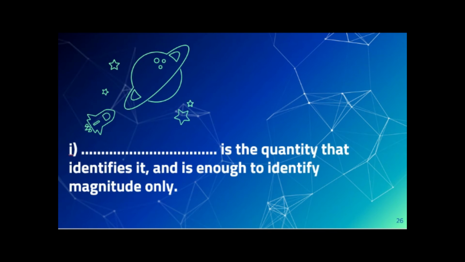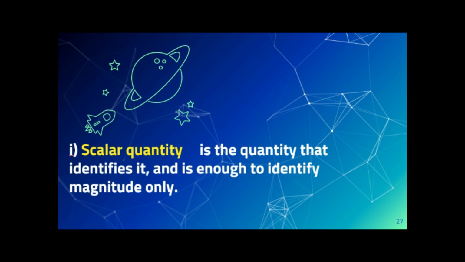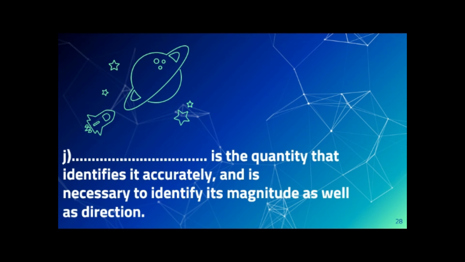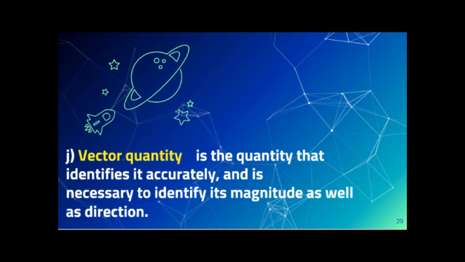Question number I. Blank is the quantity that is defined and is enough to identify by magnitude only. What is the physical quantity that can be defined by its magnitude only? That is the meaning of scalar physical quantity. Question number G. Blank is the quantity that can be defined by its magnitude and direction. It is the vector physical quantity.